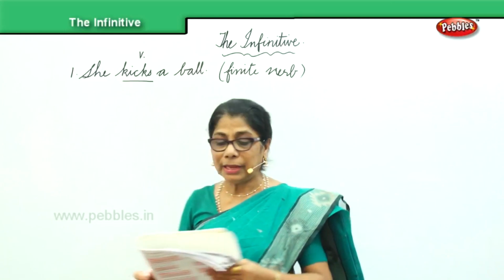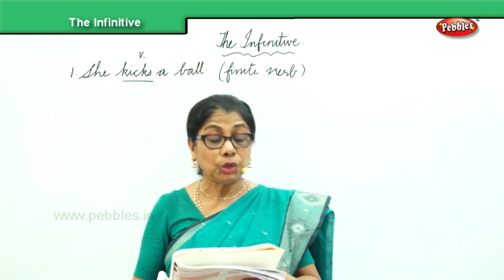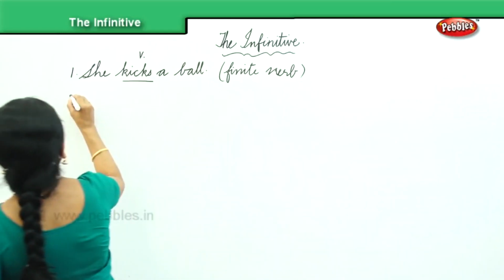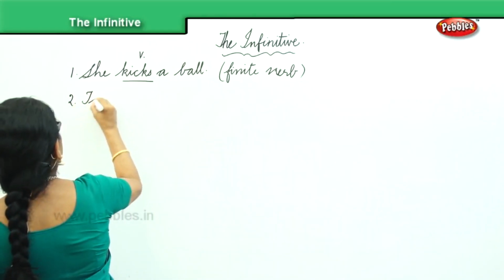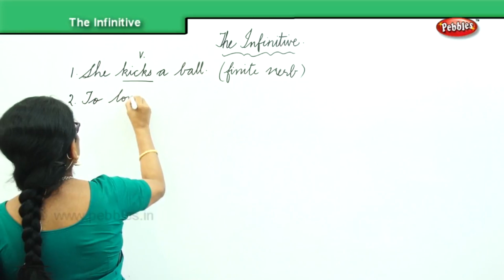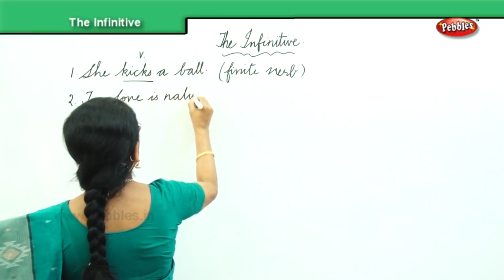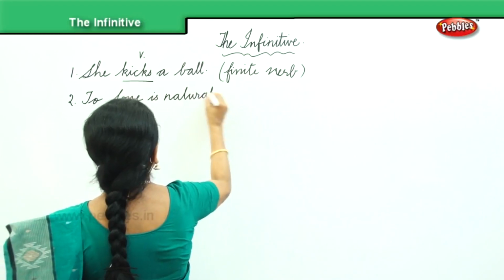All right? Now I give you another example. To love is natural. Now let's look at the verb here.